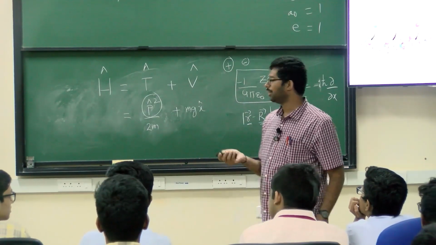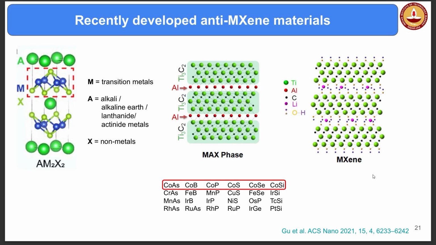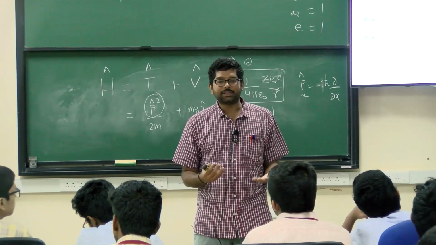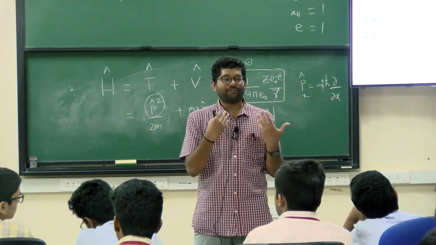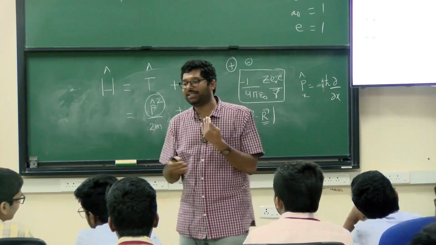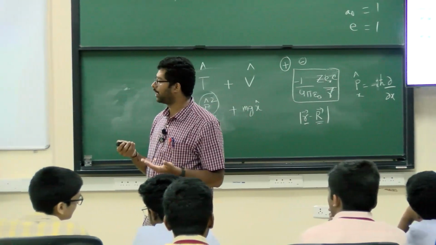Fine? Okay, cool. So, as I said, there are several 2D materials available. What we considered is that recently someone found some 2D materials, and we wanted to test whether they are good for anodes or not. This is my interest. These materials are called anti-MAXenes, because someone else previously discovered what are MAXenes, and so they identified the anti-MAXene. These are all nomenclature essentially.